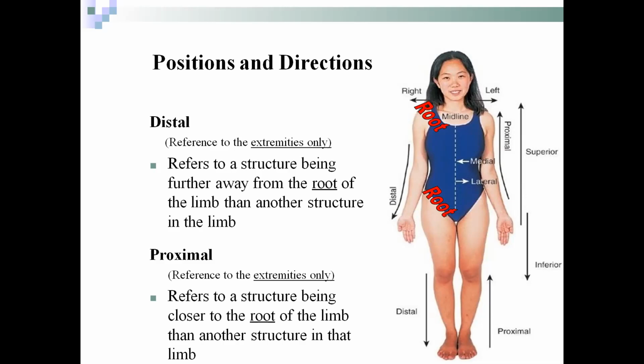Proximal is the root of the part. It means the part of the limb attached to the body, near to the central axis of the body. That is the proximal part. So every time we see a bone, we should judge the proximal part and distal part.